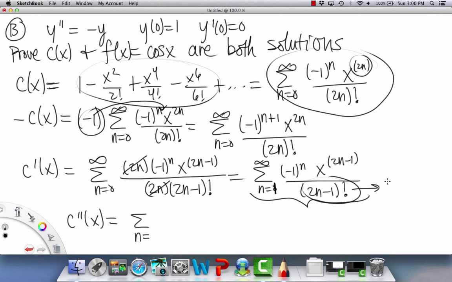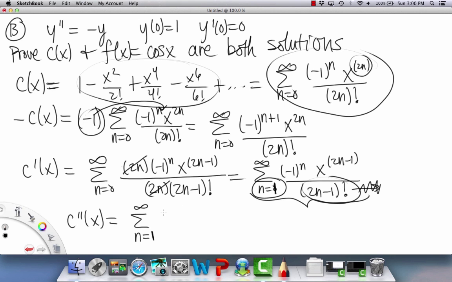You're only supposed to have positive numbers that go down to 1, like 3 times 2 times 1 is 3 factorial, so that wouldn't be possible if n were 0. So basically, we have n equals 1 down here, and that's going to carry on to the second derivative. We're going to have n equals 1 to infinity, and then we're just going to do the same thing as we did on the last one.